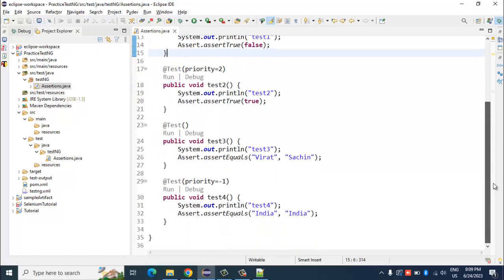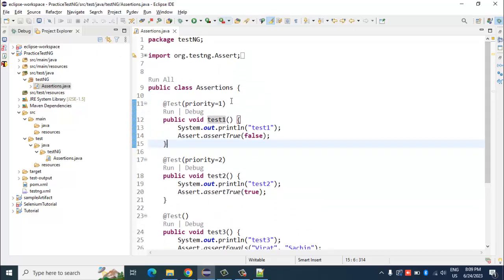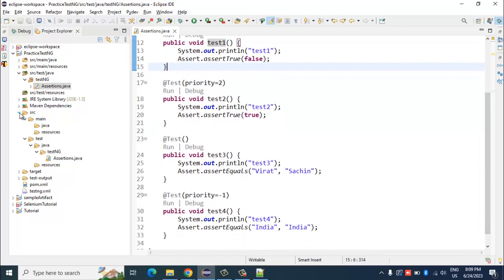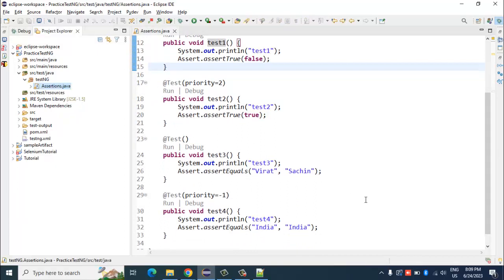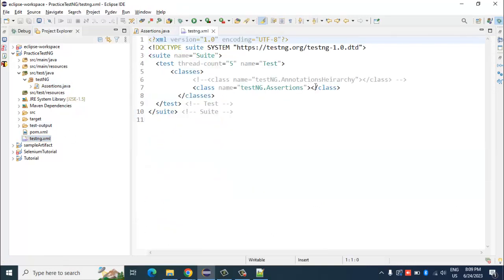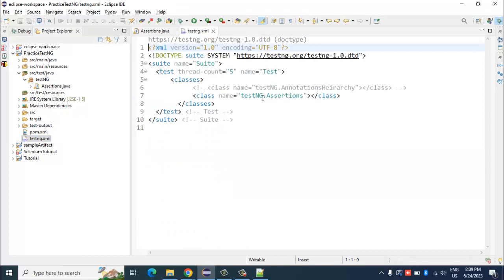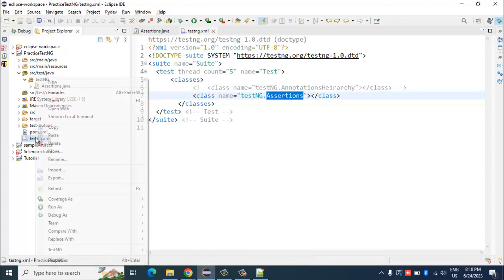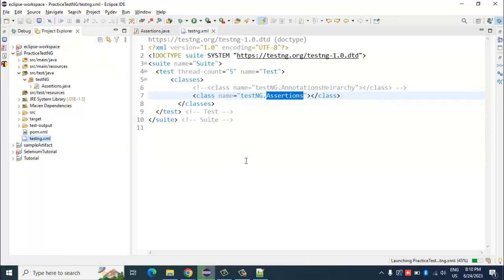Yeah. So, if you remember that in the previous session we had this one Java class file which we had created, and we had some assertions added into it, correct? And based on the priority, these methods were getting executed. Okay. So let me run this first and just to have a quick recap. So this is our TestNG XML file where we have mentioned which Java class file needs to be executed. Okay, so let me execute this and then we will start with today's coding.